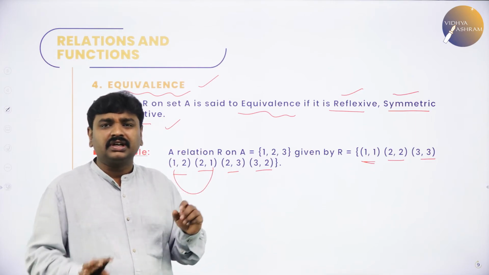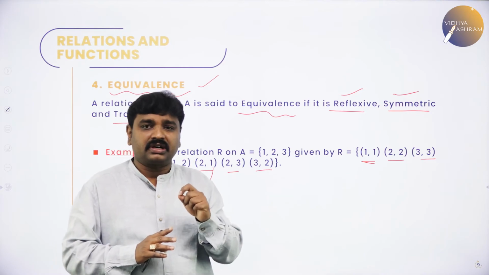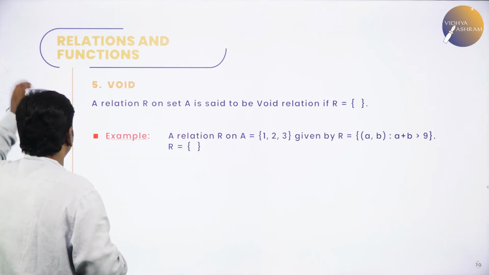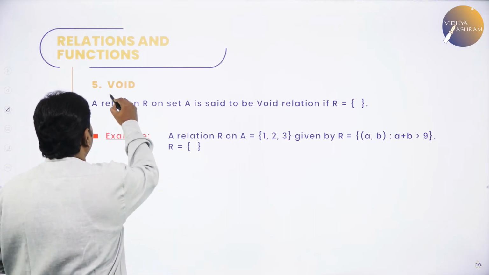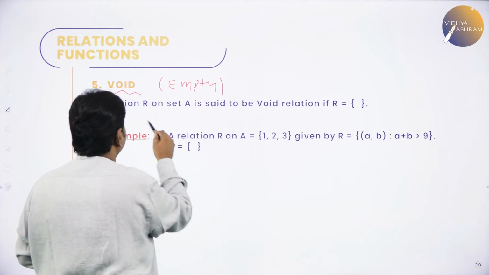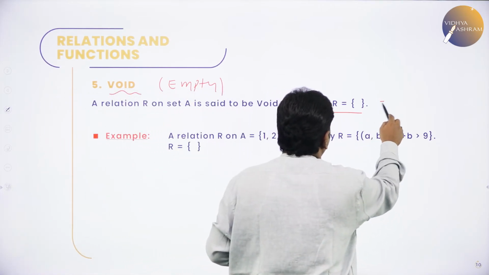Now, the other two, we don't have more problems based on them, but they are important. They'll ask for an example. The other one is void relation. So, what is void relation? Void relation, or we can also call it an empty relation. A relation R on set A is said to be a void relation if R is equal to the null set.